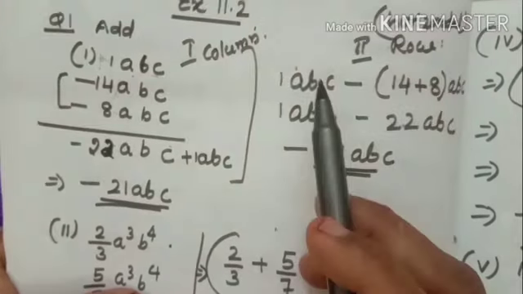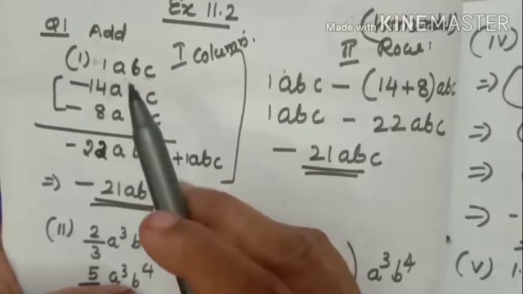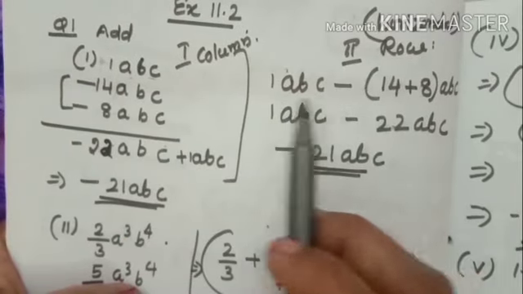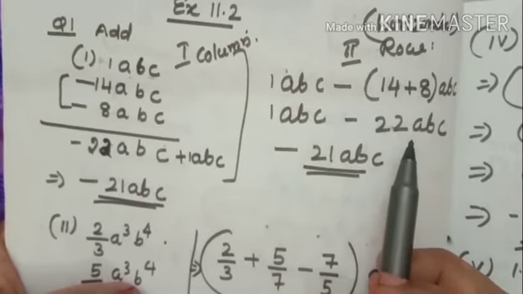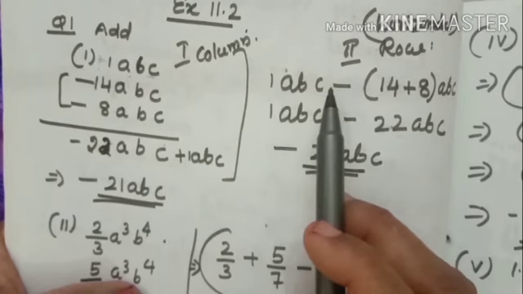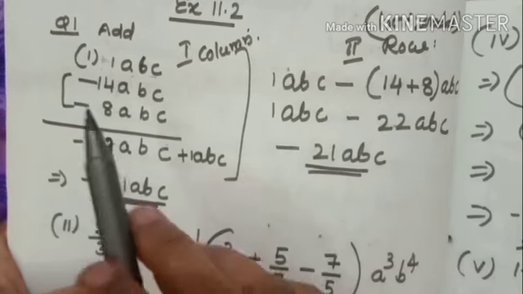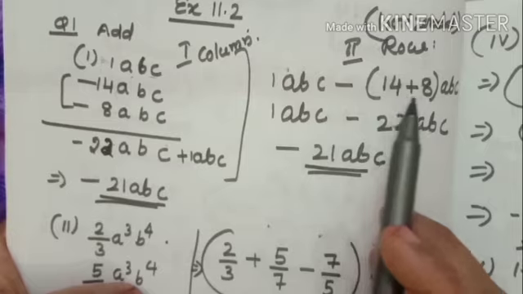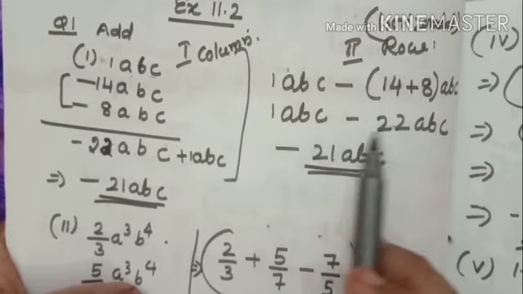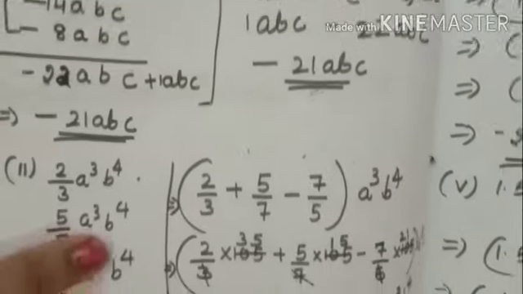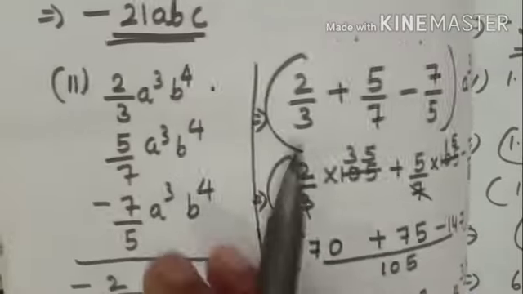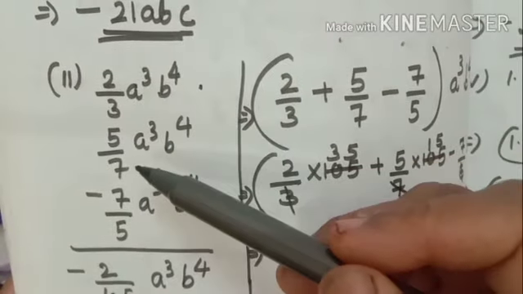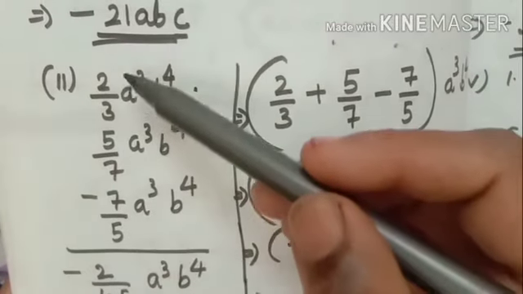You can add this column wise, or you can add it horizontally, that is not a problem. 1 ABC, and the minus numbers are 14 and 8, which you add up, and then subtract. Okay, next one is fractions. Let's see rational numbers.